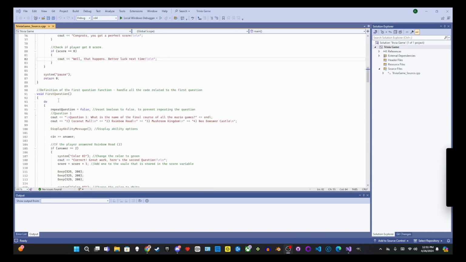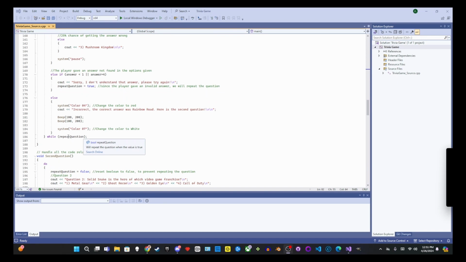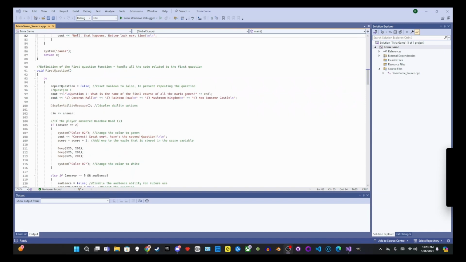So here's the rest of the functions and how they're defined. So this is for the first question. It'll have a process within a do while repeat question is true. And so what does it do?